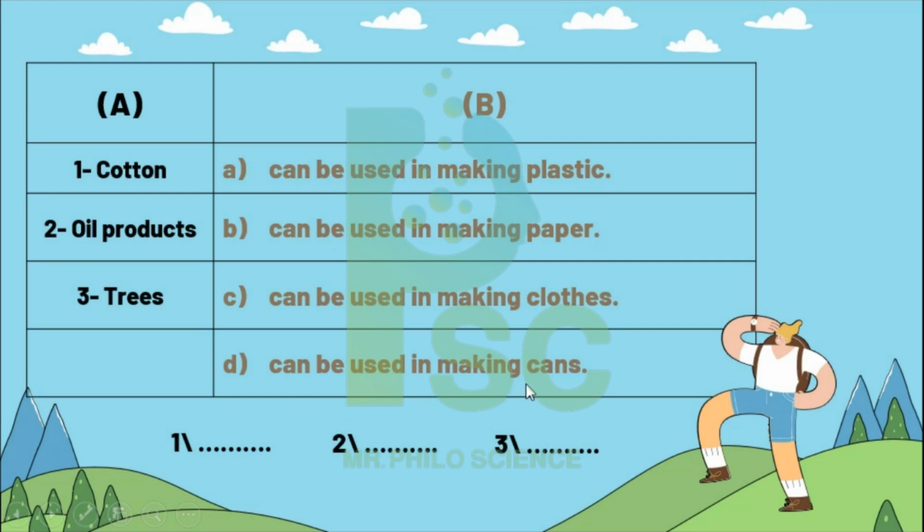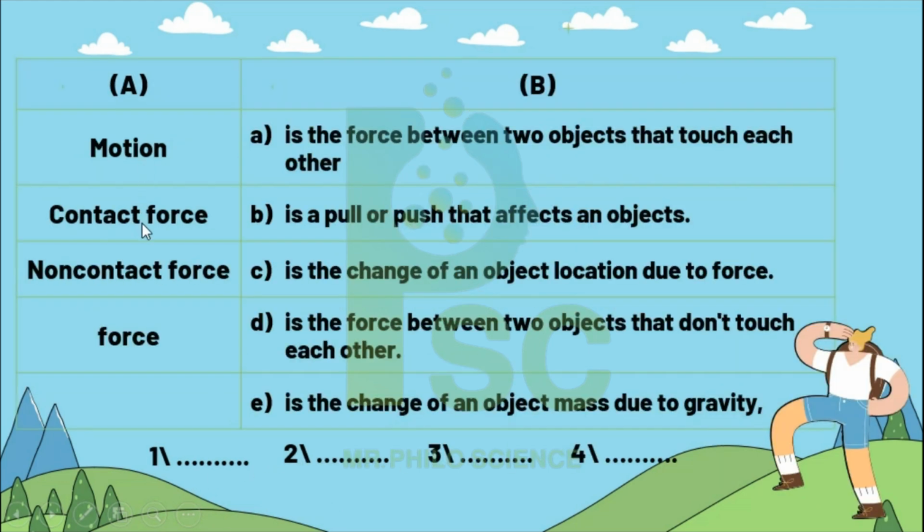Of course, Mr., I use cotton for making clothes, which is 1C. Okay, oil products, I use them for making plastic. Bravo, making paper, which is AB. So it's 1C, 2A, 3B. Motion, contacted force, non-contacted force, and force.